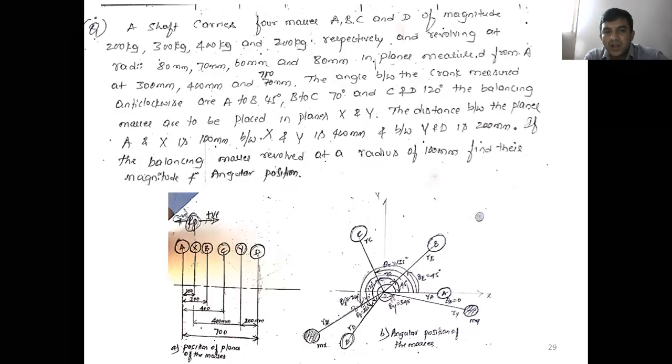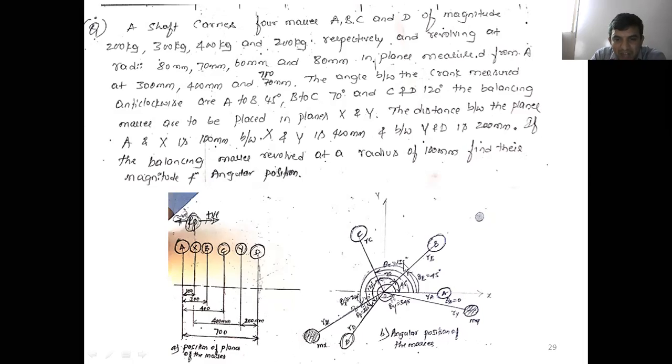Okay, so now consider here the four masses are rotating. There are masses MA, MB, MC, MD rotating in order. The radius of rotation is also given, and the plane position is also given. Then also consider the two counter masses. The first counter mass rotates in the X plane, that is called m suffix x, the counter mass quantity. The second counter mass, m suffix y, rotates in the Y plane. First you draw the plane position. In a freehand sketch you can draw it, no problem.